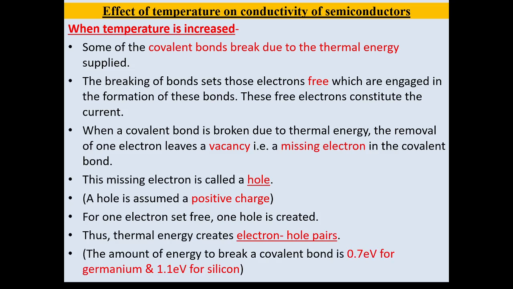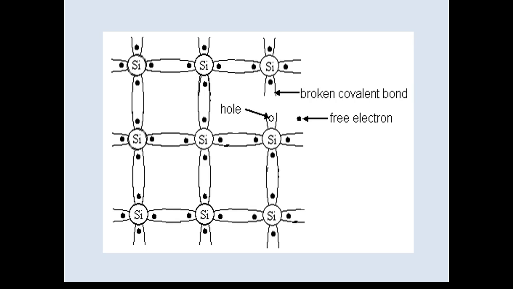So the amount of energy which is required to break this covalent bond is 0.7 electron volt for germanium, or we can say it is 1.1 electron volt for silicon. On the other hand, in the energy band diagram, the forbidden energy gap for germanium is 0.7 electron volt and it is 1.1 electron volt for silicon. We can show this in the figure also here.